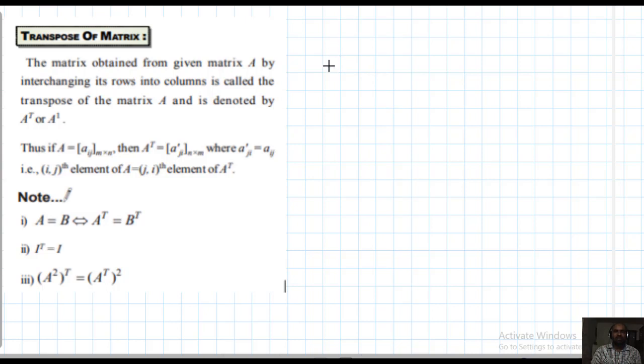Okay students, important note 1: if A and B are equal matrices, then A transpose is also equal to B transpose. Then identity matrix transpose is always I. Next, A square whole transpose equal to A transpose whole square. This is an important note. One more important: A plus B whole transpose equal to A transpose plus B transpose directly.